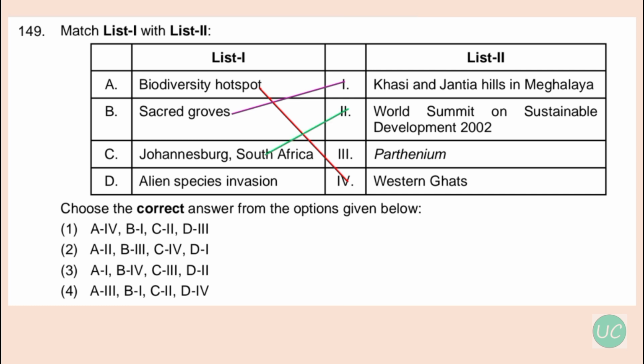And the third option, Johannesburg, South Africa, connects with the World Summit on Sustainable Development that happened in the year 2002. And the fourth option, alien species invasion, and the example is Parthenium. Parthenium is an alien species, an invasive weed which has multiple negative impacts on human and animal health as well as crop yield and biodiversity. In India, it is locally known as carrot grass, Congress grass, gajar ghas or dhanura. So the correct option over here is option number 1: A connects with 4, B with 1, C with 2 and D with 3.